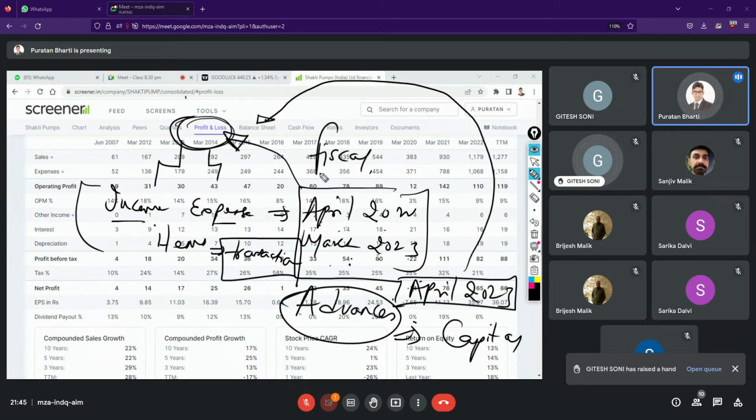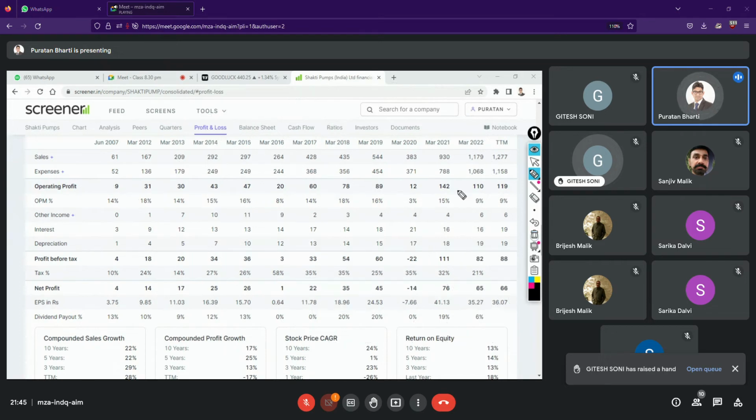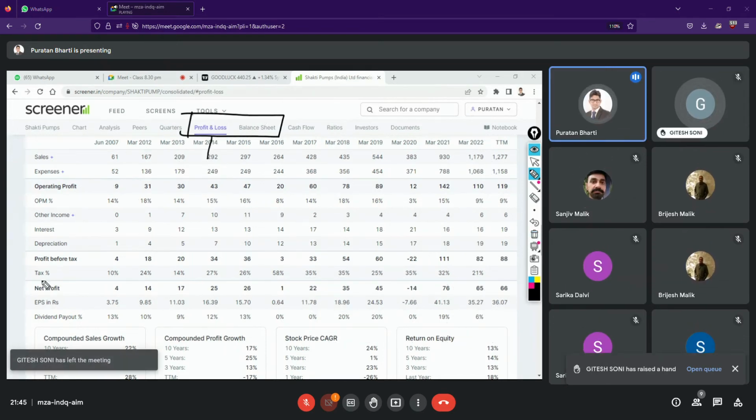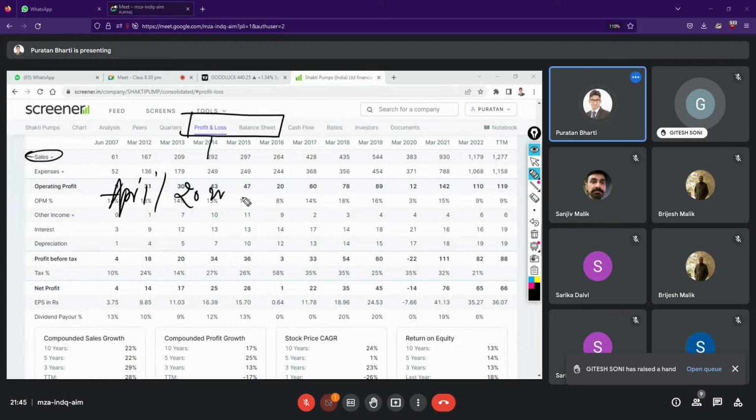So the point that I'm trying to prove is that between the profit and loss statement and a balance sheet, if you have to understand, this has all the income and expense that will be incurred between April 2022 and March 2023.